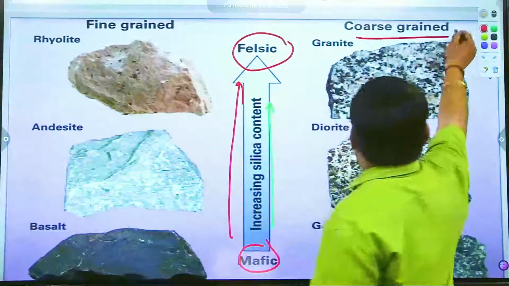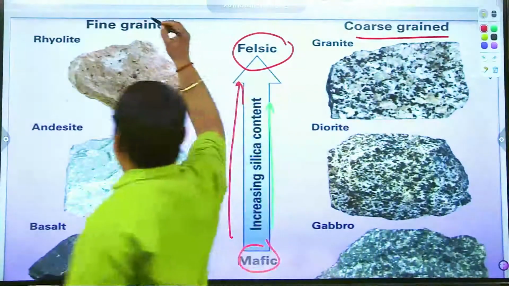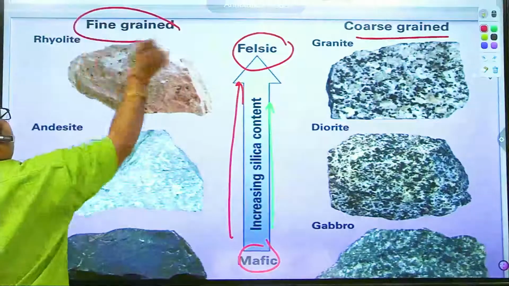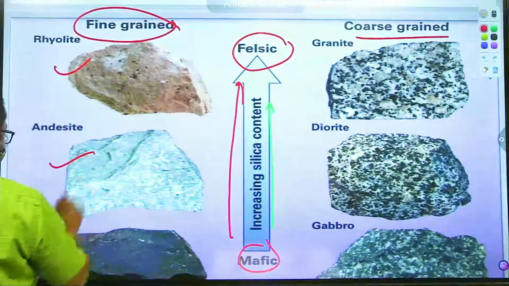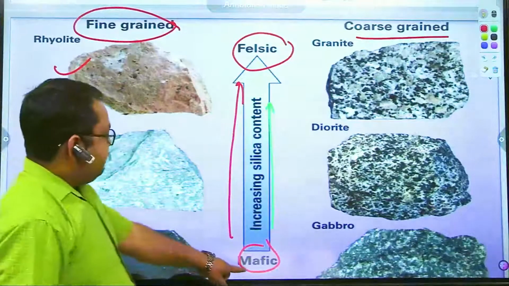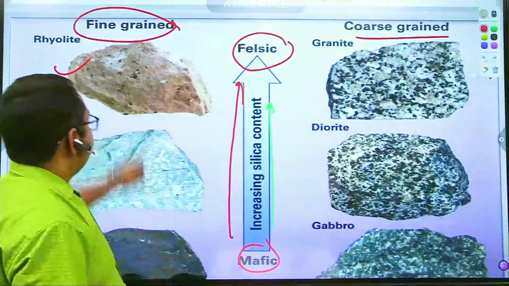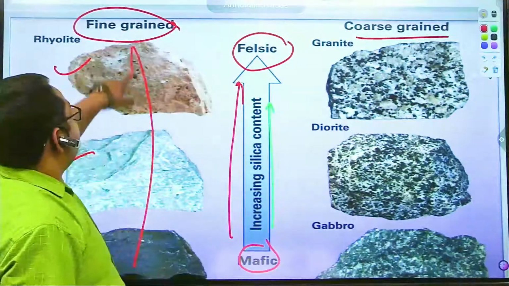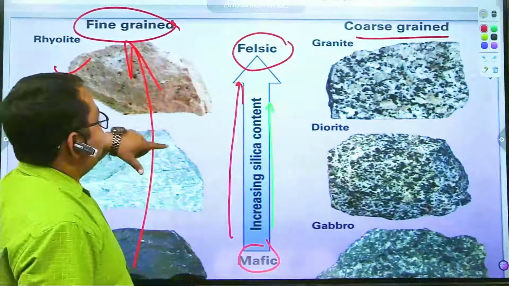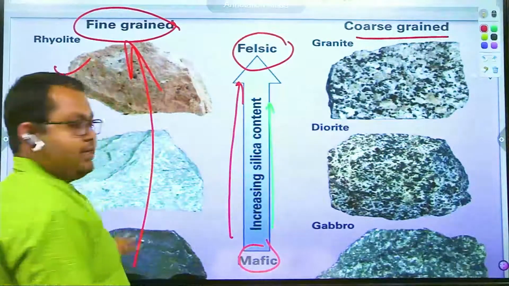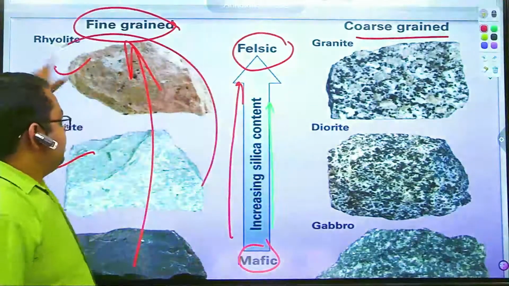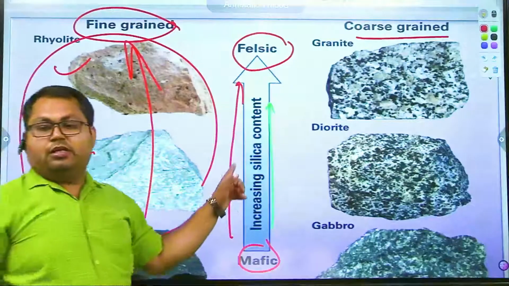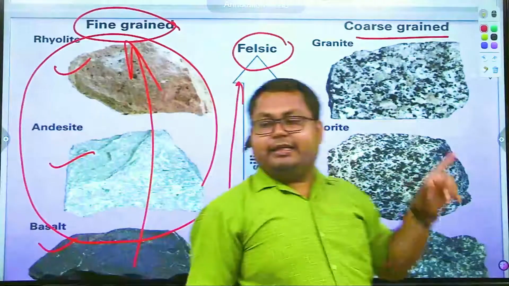Coarse means large size of the molecules of the rock, and fine grained is the other. If we talk about rhyolite, andesite, and basalt, the silica going to increase, and these rocks all consist of fine grained material.